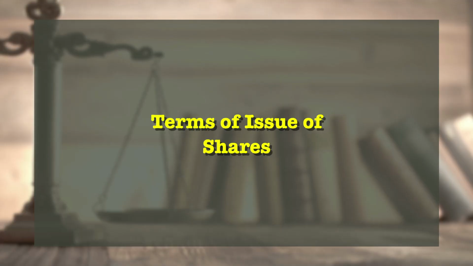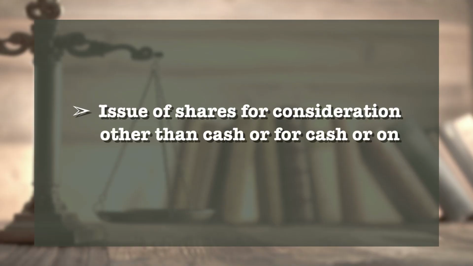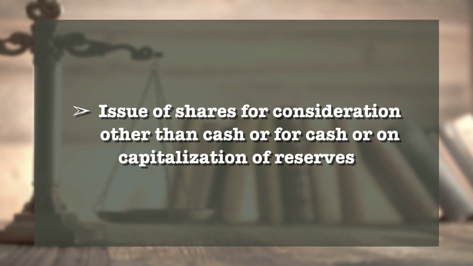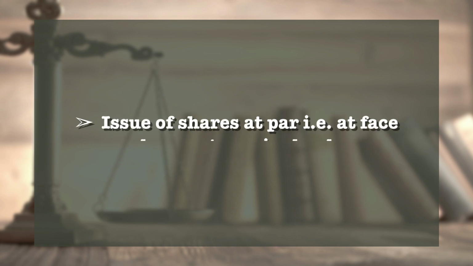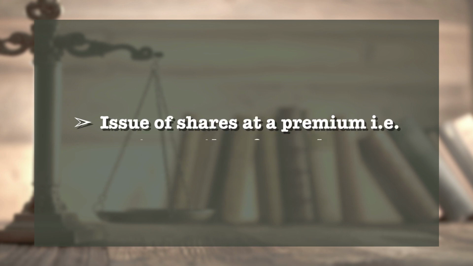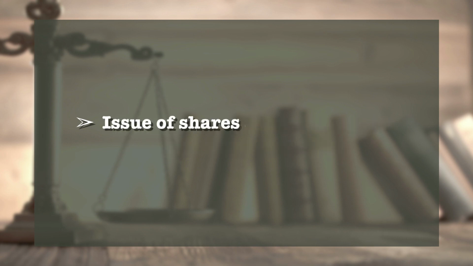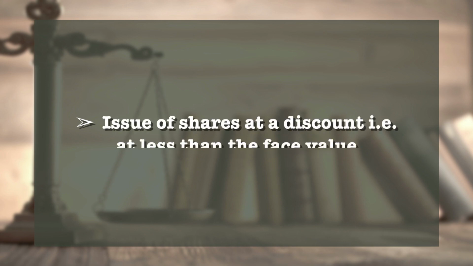Terms of issue of shares. A limited company may issue shares on the following different terms. Number 1. Issue of shares for consideration other than cash, or for cash, or on capitalization of reserves. Number 2. Issue of shares at par, that is, at the face value or at the nominal value. Next, issue of shares at a premium, that is, more than the face value. Next, issue of shares at a discount, that is, at less than the face value.